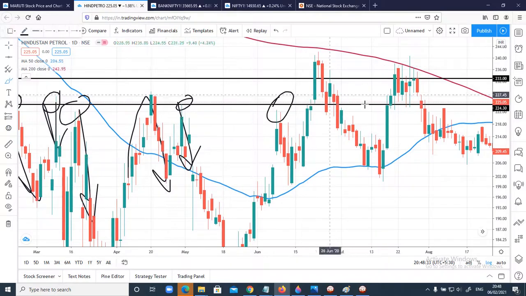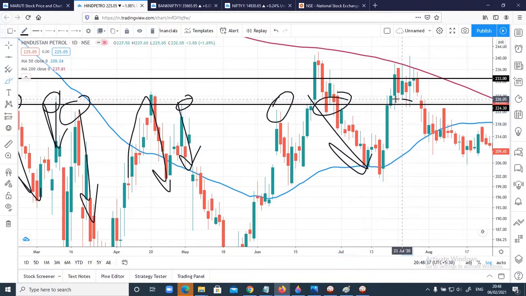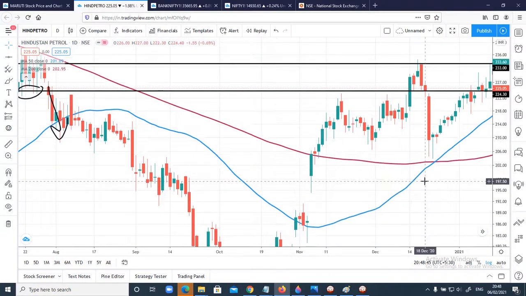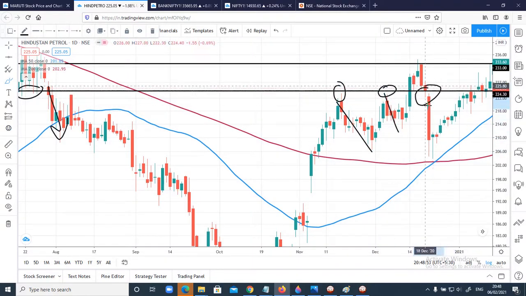You can check out here, once it has broken here, it has fallen down again. There was beautiful support here. Once it broke, it has fallen down again. So HPCL, I can say, is trading at a strong resistance zone, and you can see here again rejection from this level, rejection from a nearby level. You can see once it has broken, there was a beautiful fall. One big candle here,